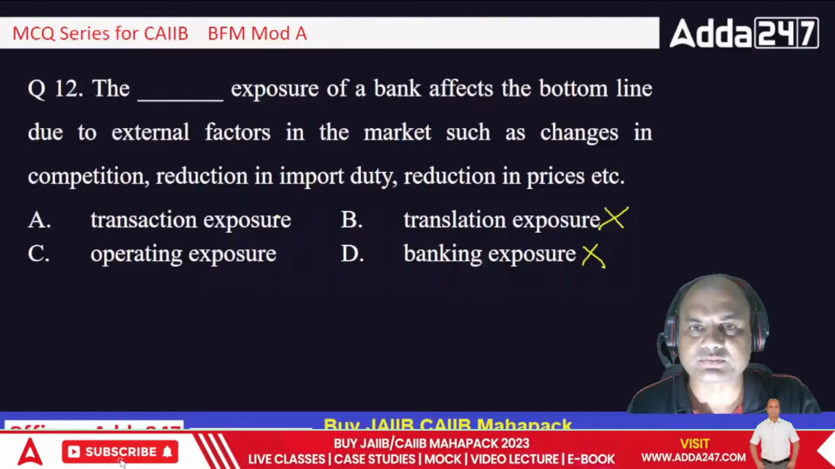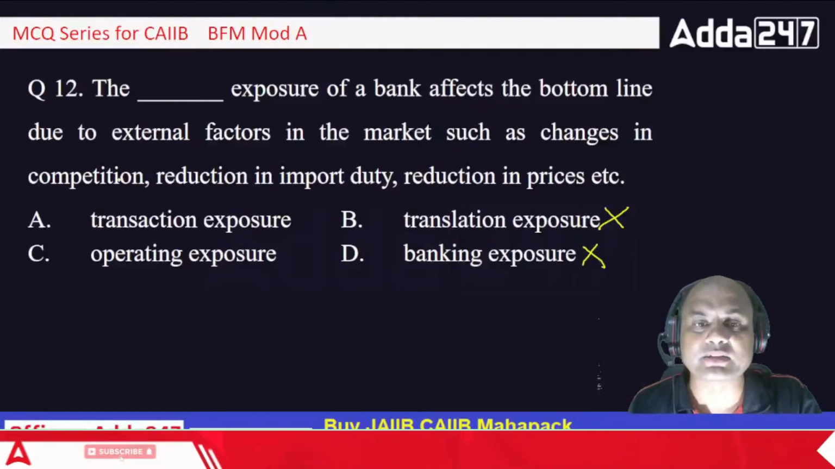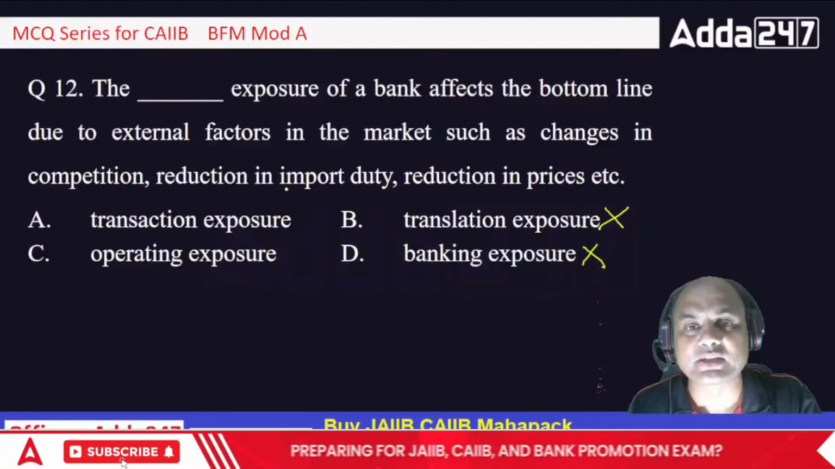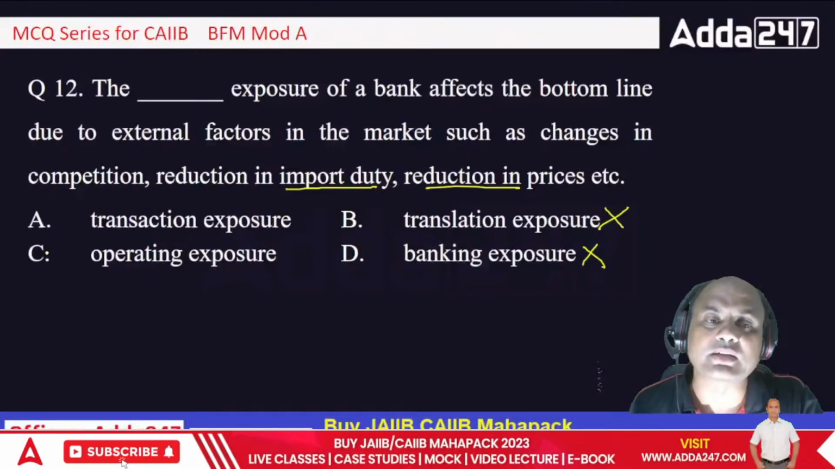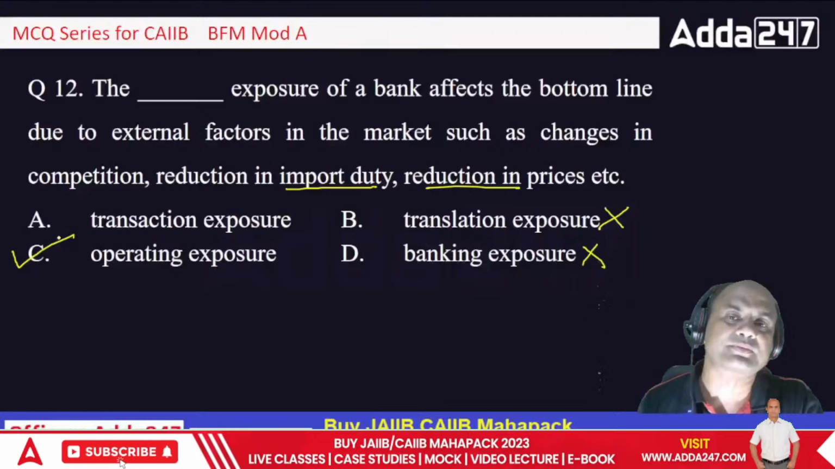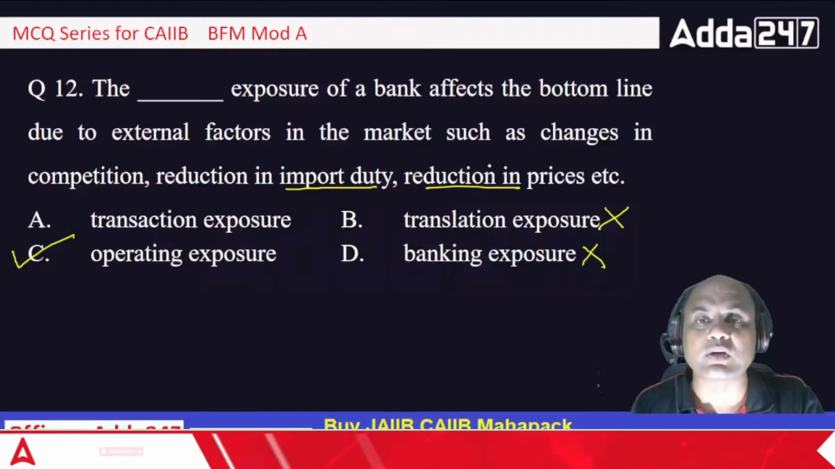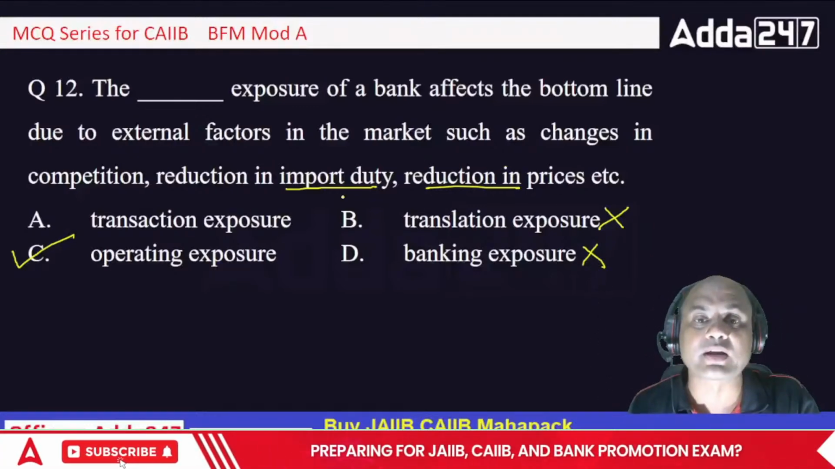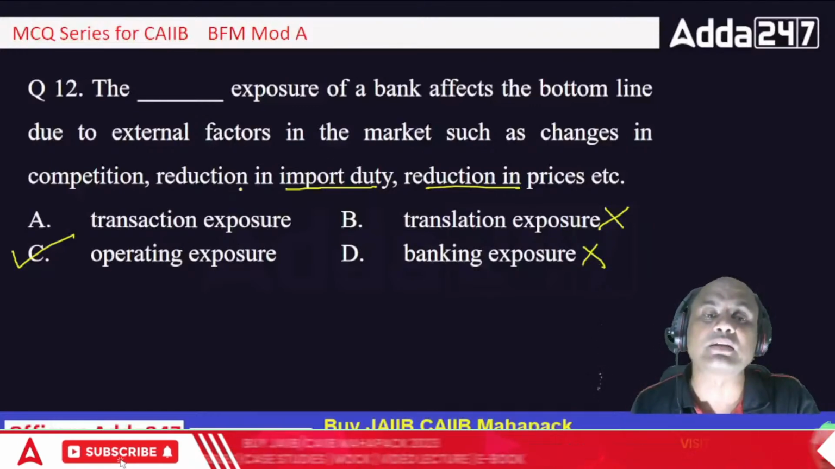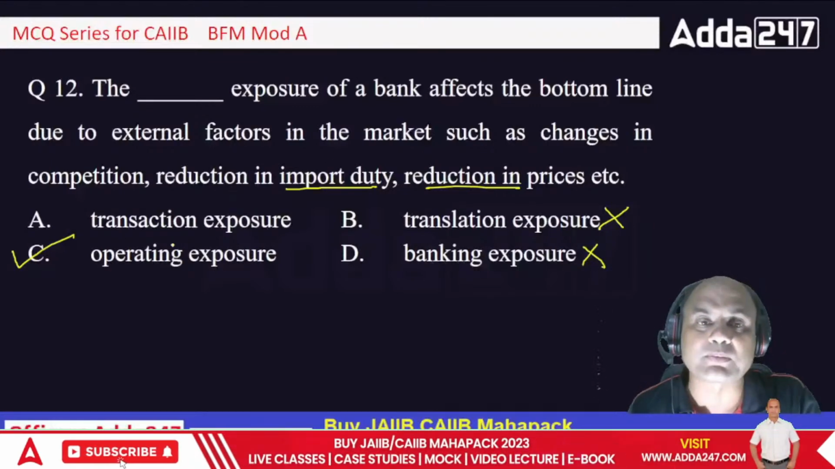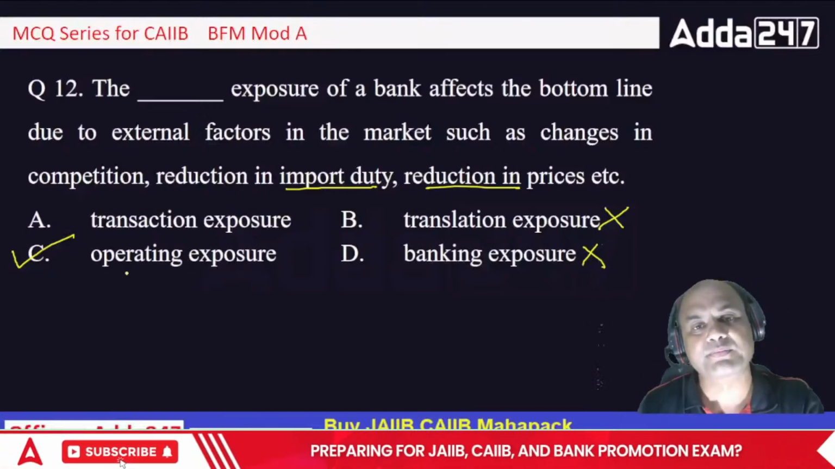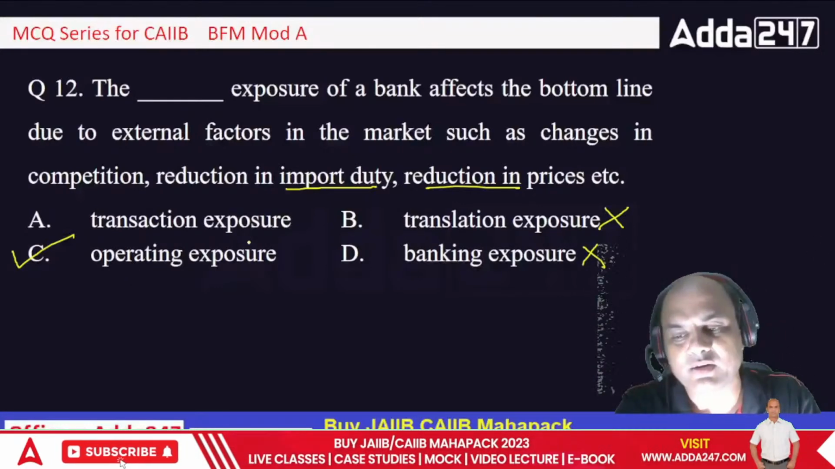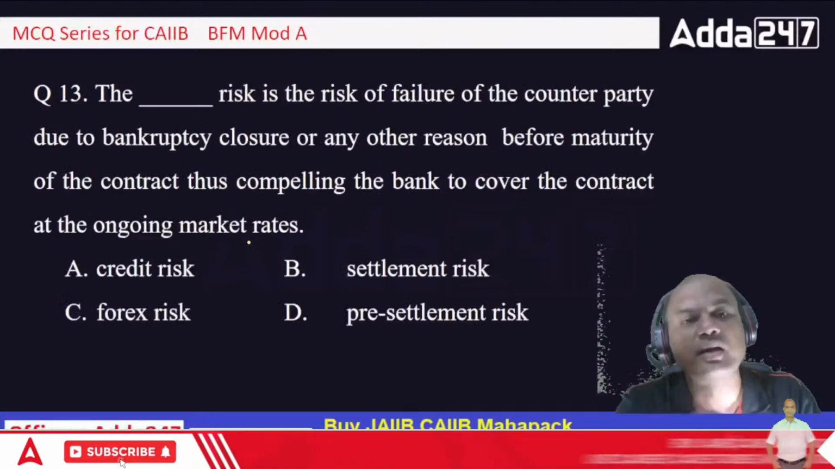Transaction exposure, changes in competition, reduction in import duty. See this, reduction in import duty, reduction in prices. So this will all result in operating profits. Reduction in price will always result in operating profits. Reduction in import duty will always result in operating profit. It will increase that profit. So the answer becomes C, operating exposure. Okay. So the answer is C over here, operating exposure. Got it clear, everyone? Next one.